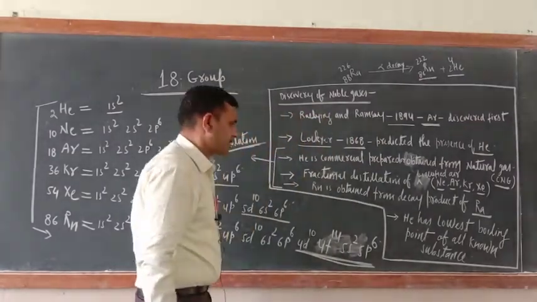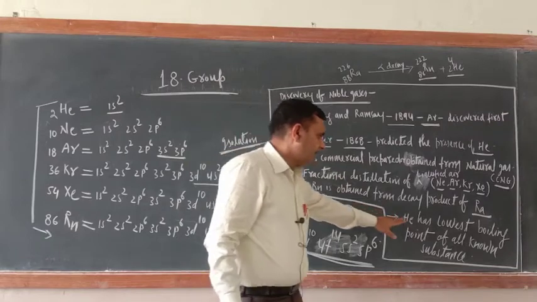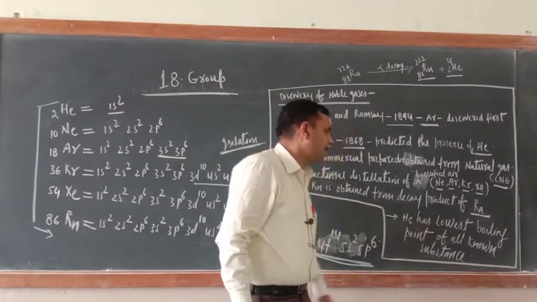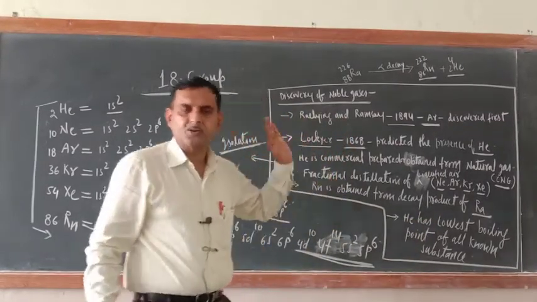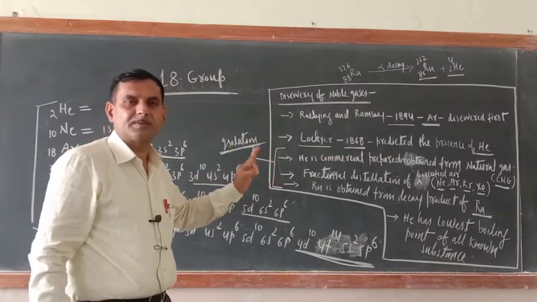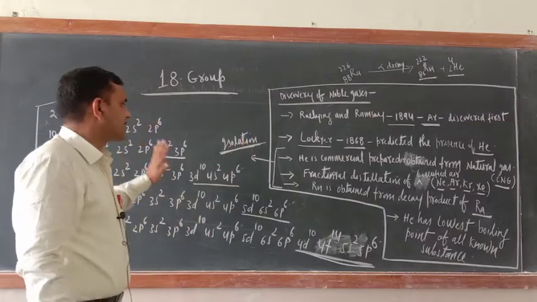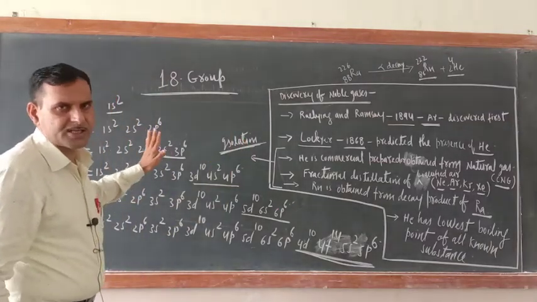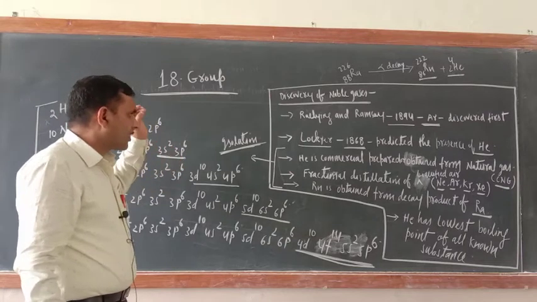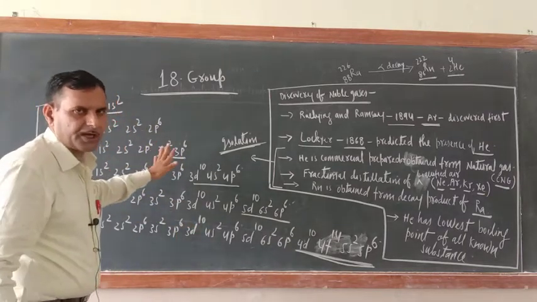There is one more important aspect of this: helium has the lowest boiling point of all known substances. So helium has got the lowest boiling point, always remember, from all the known elements. So these are the introductory points and isolation. Now, discovery of noble gases along with their electronic configuration.